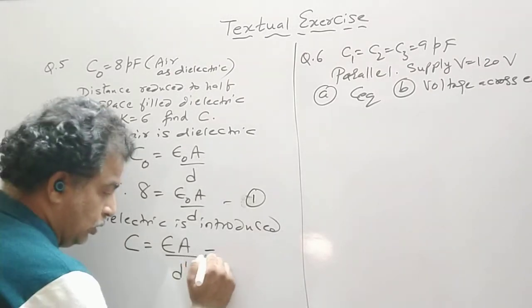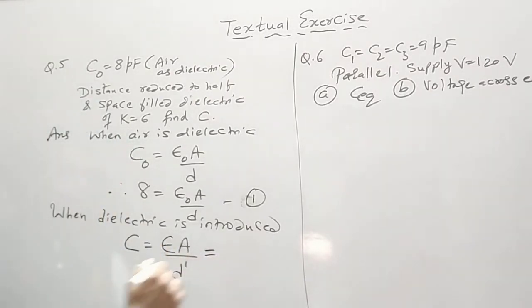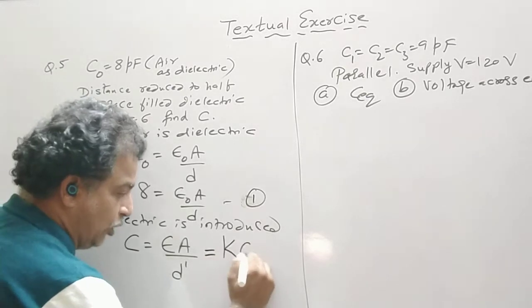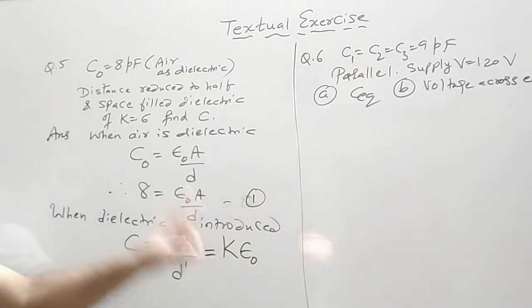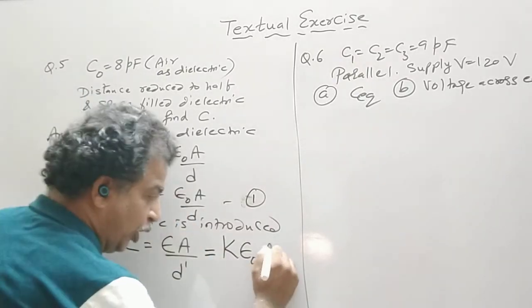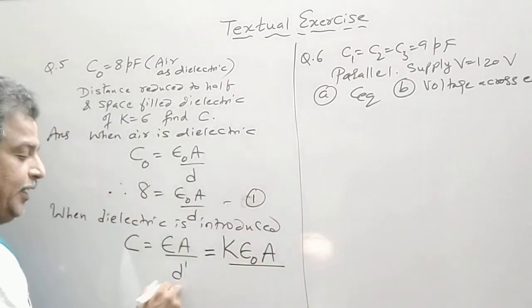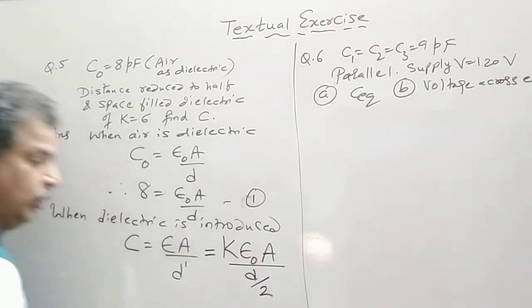Now epsilon can be written as K times epsilon naught, since the ratio of the permittivity to the permittivity of free space is known as the dielectric constant, upon A divided by D dash, which is equal to D by 2.